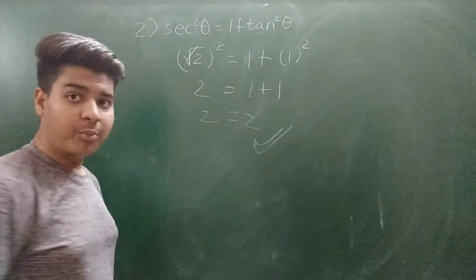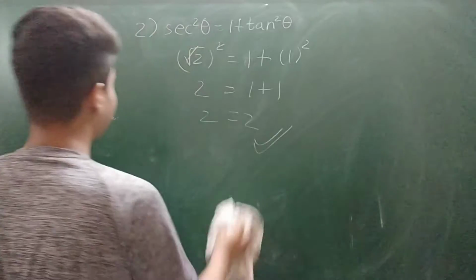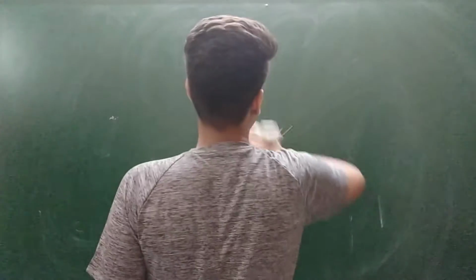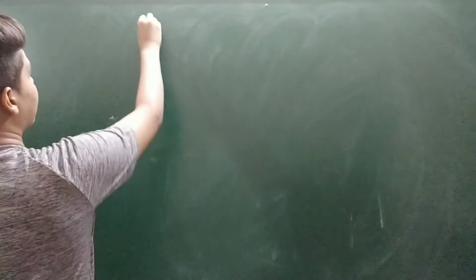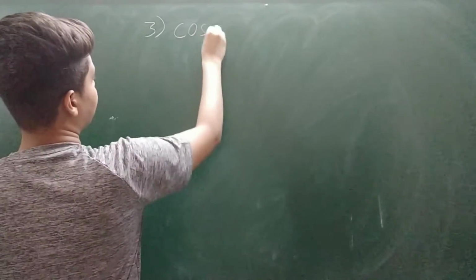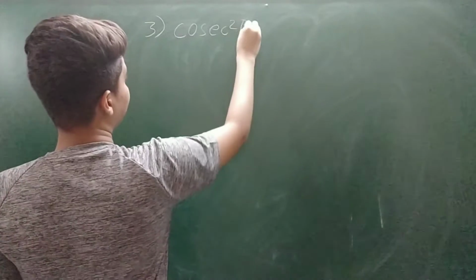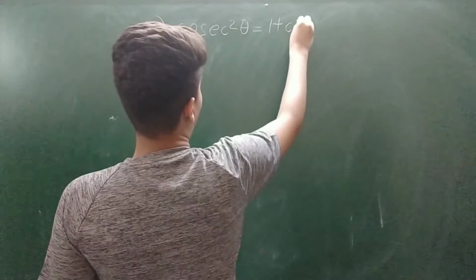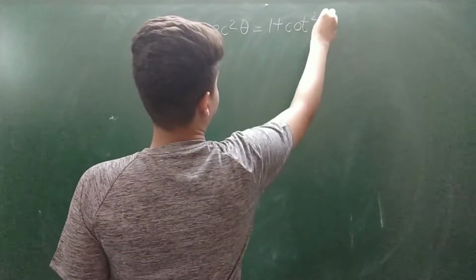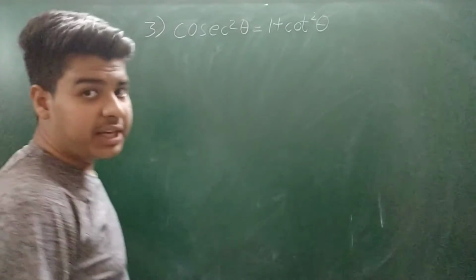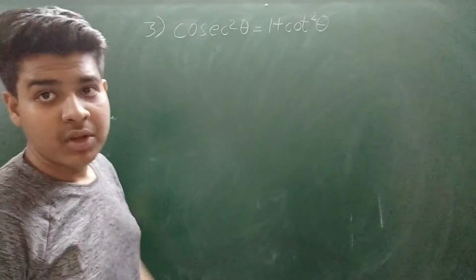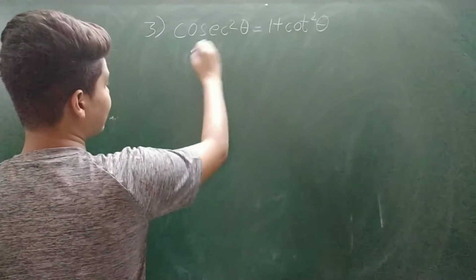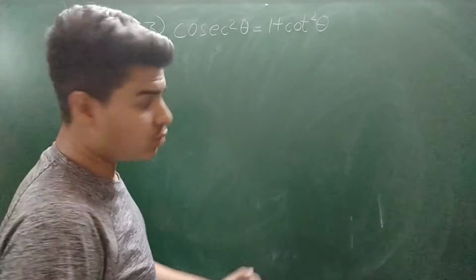And then moving to our next identity, that is cosec square theta is equal to 1 plus cot square theta. Here I take theta as 60 degree. So cosec 60 degree is 2 upon root 3.